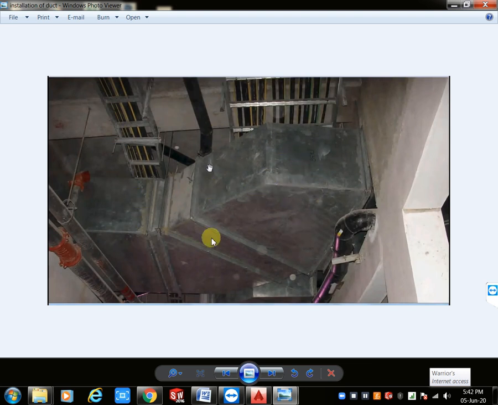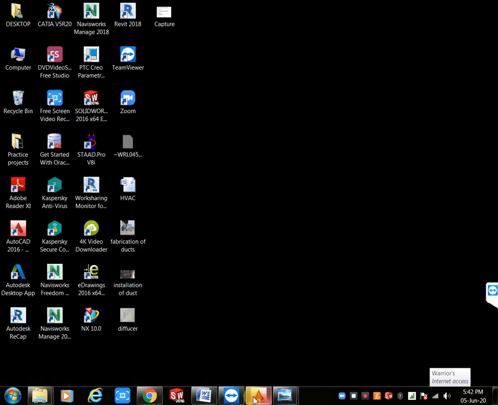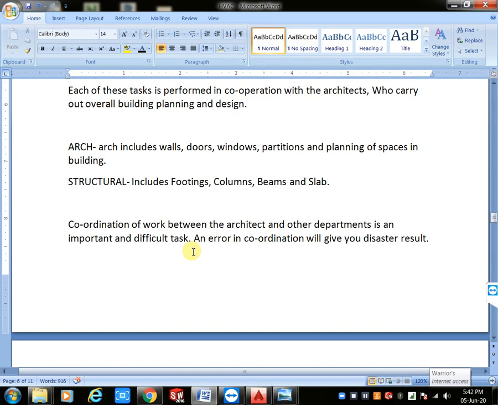This is the installation process, with firefighting, cable trays and duct installation. Duct routing we can see like this. Below the duct we can see our false ceiling. We have different types of false ceilings also. I will explain this one in the next installation topic. This is the coordination only. In the coordination condition, if you get any error or any other clashings, the coordination will give a disastrous result.